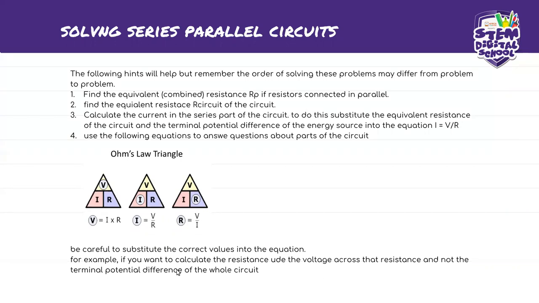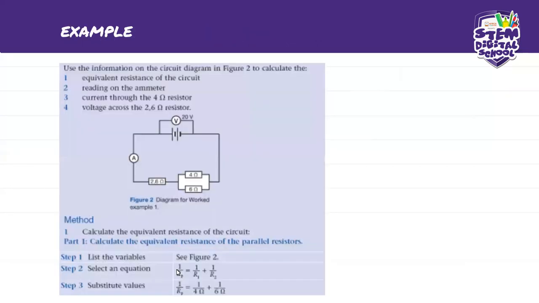So now we're going to do a quick example. Our example says, use the information on the circuit diagram in figure 2 to calculate the following. Number 1, we're going to calculate the equivalent resistance of the circuit. Number 2, the reading on the ammeter. So this is our instrument right here, the ammeter. We need to know what is the reading on the ammeter.